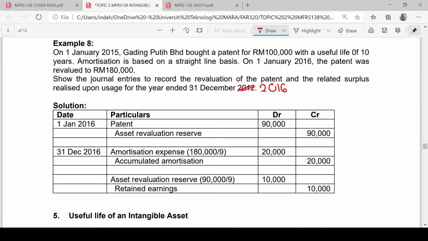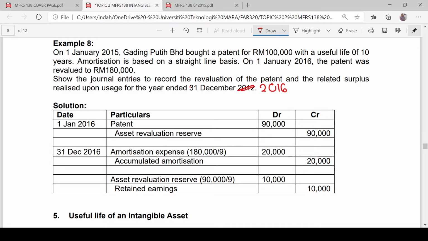The amortization is to be provided for 10 years using the straight line basis. And then on 1st January 2016, the revalued amount of the patent was 180,000. Since the company is adopting the revaluation model for its intangible asset, the patent will be revalued. The change in the fair value will be taken into consideration.